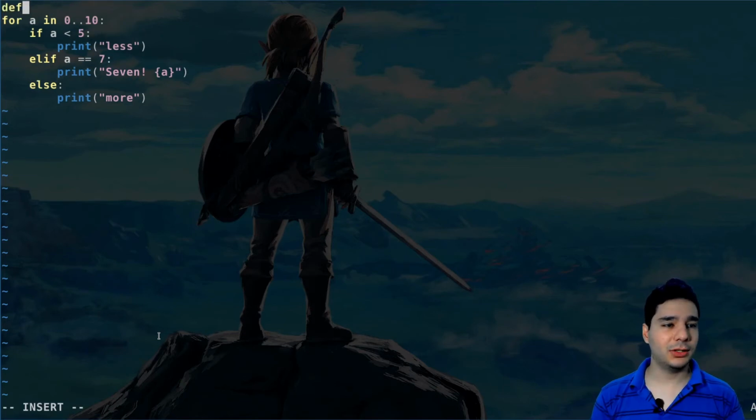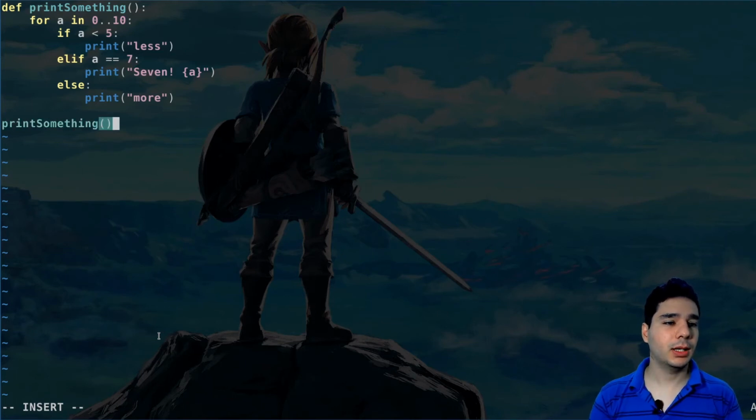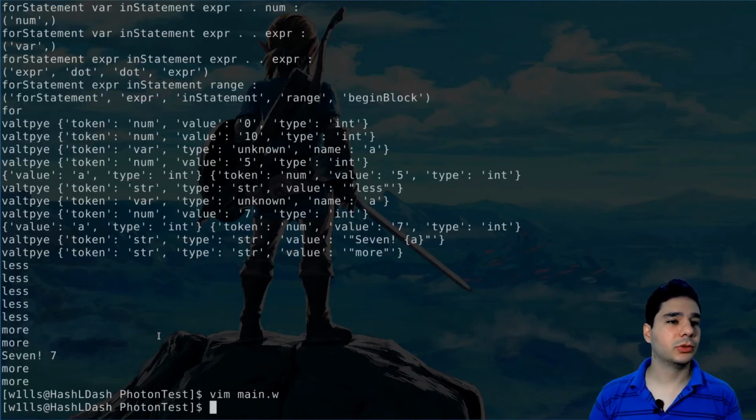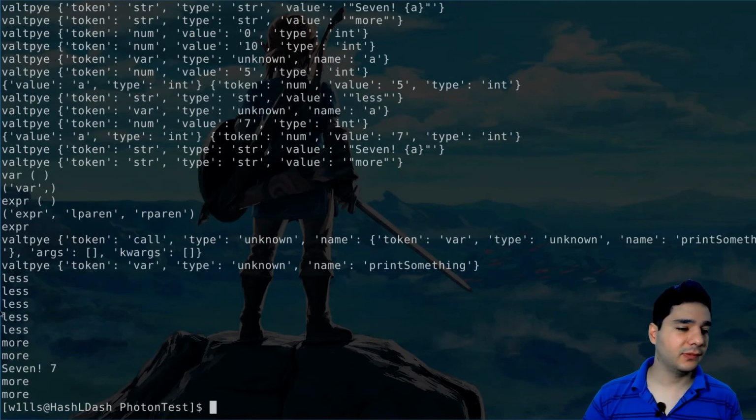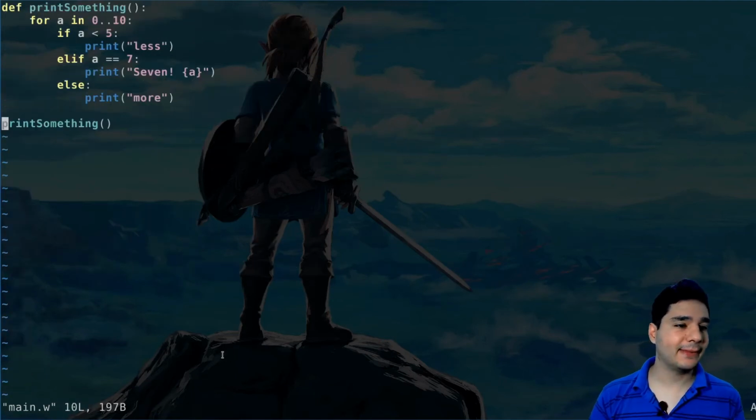Okay, so ifs, elifs, now we can do a function. So let's try to make a function. Print something here. So we can make this function like in Python, and we can just call this function here. So let's try to run that, and we have the same result. We are just calling that function instead, right?